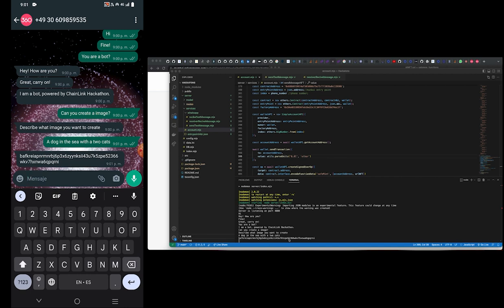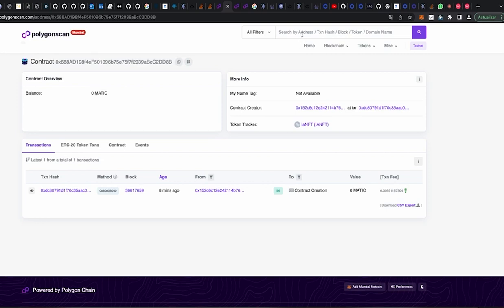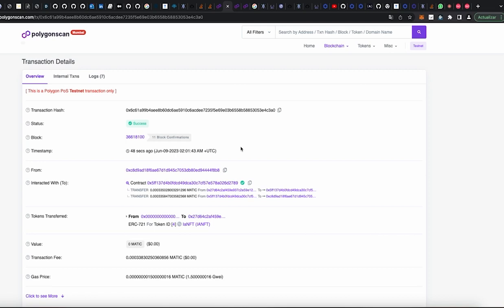We wait a few seconds, and the transaction has been generated. Now we can verify it. The transaction is executed successfully.